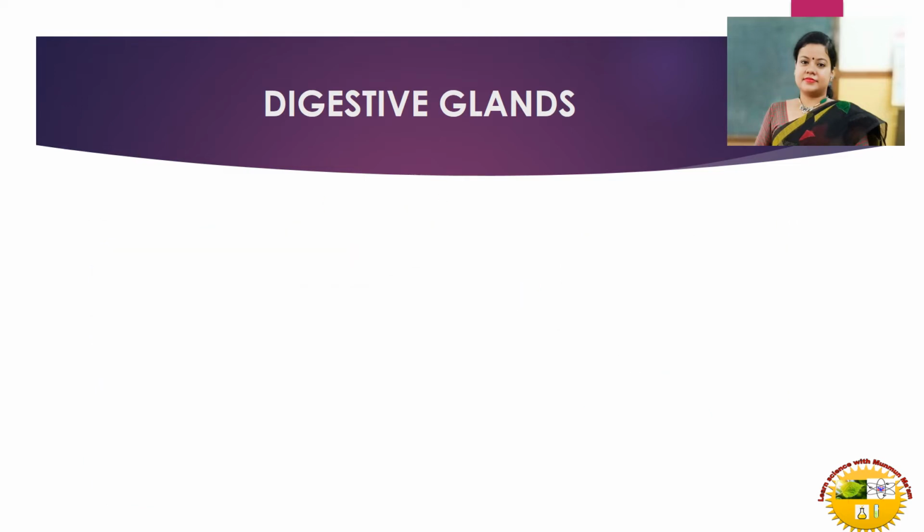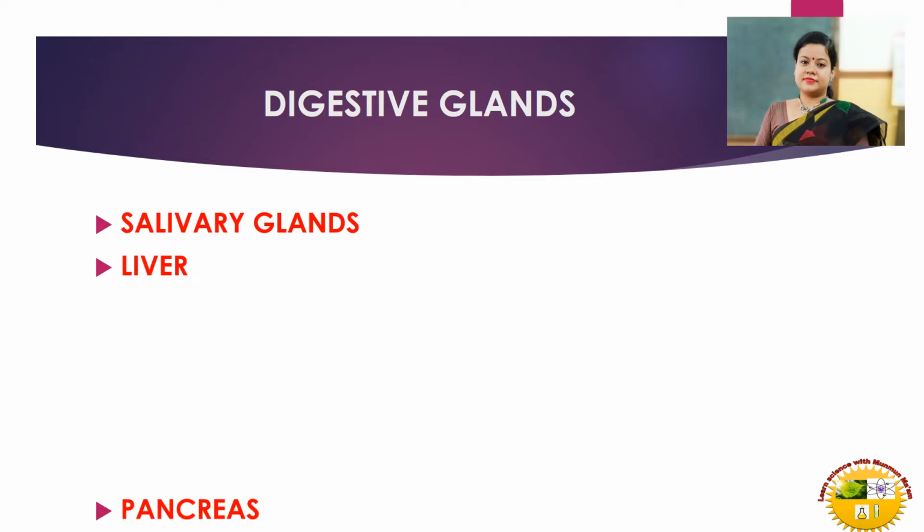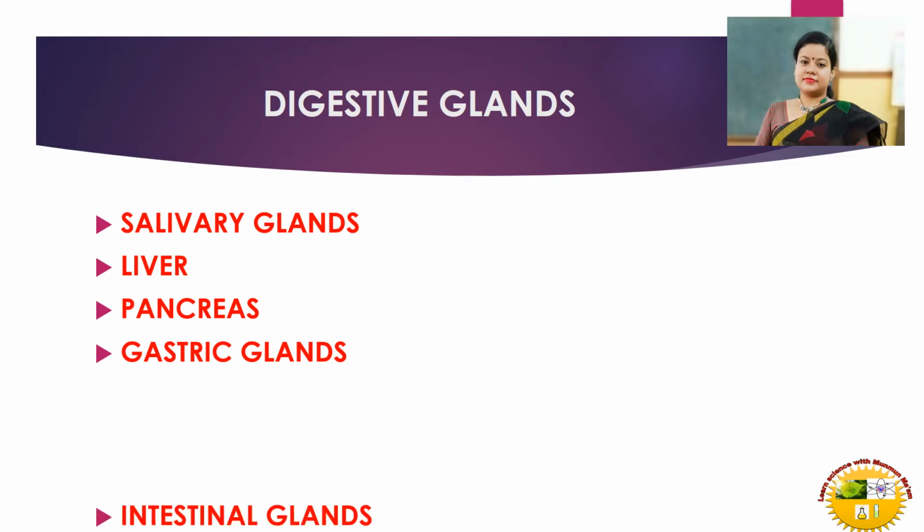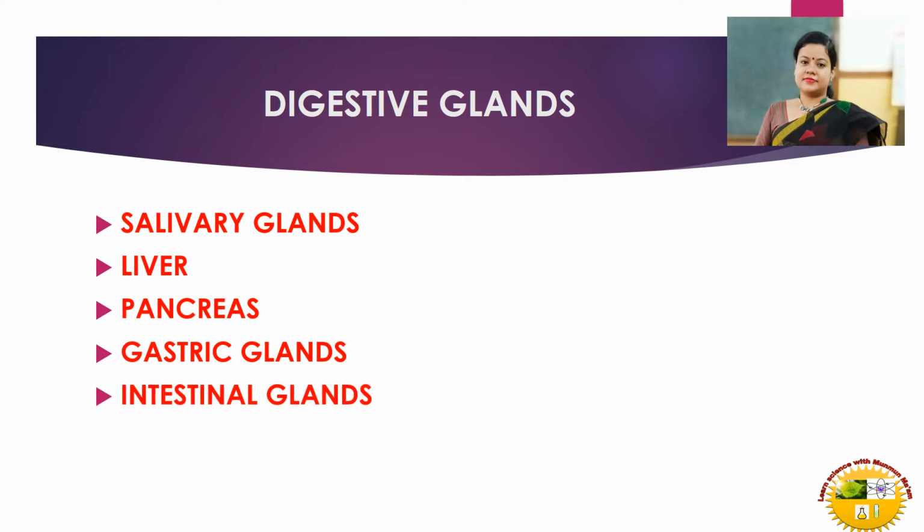So, what are the main digestive glands? Yes, you are right. They are the salivary glands, then the liver, then the pancreas. There are some other glands also, like gastric glands and intestinal glands. But in this chapter, we will mainly study the salivary gland, liver and pancreas.